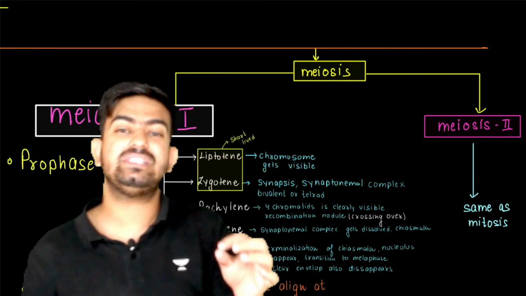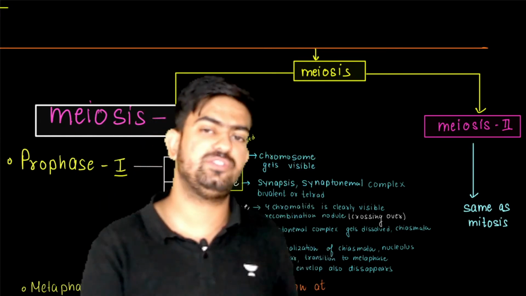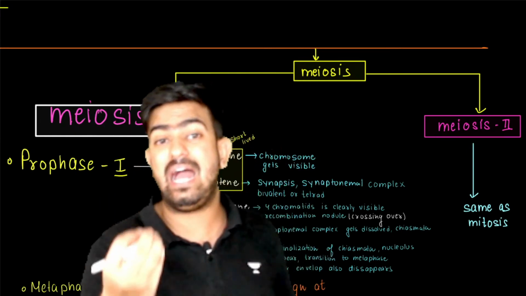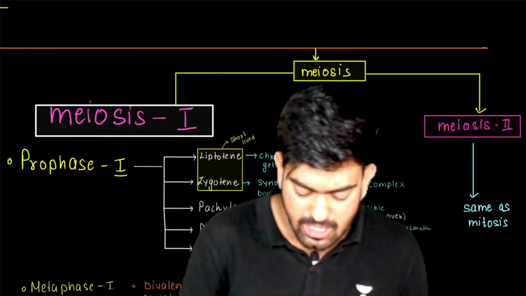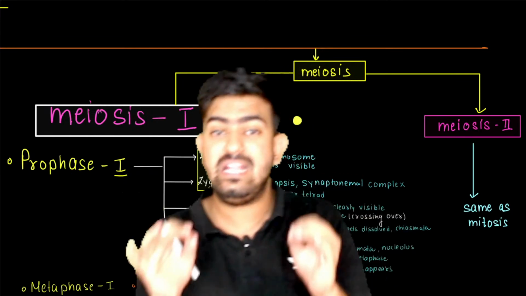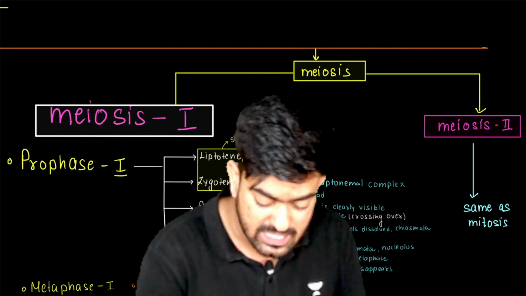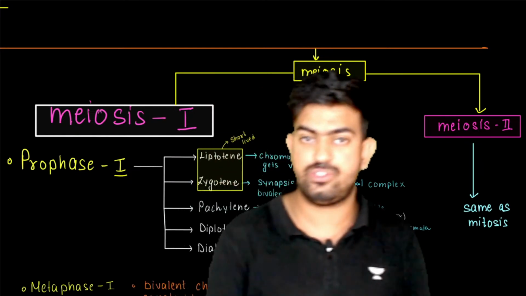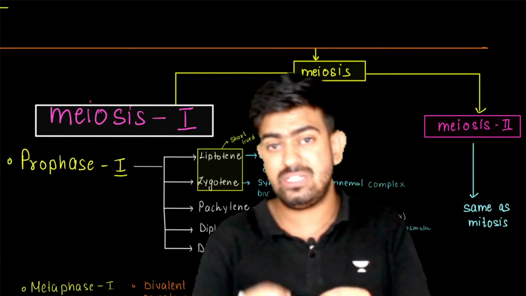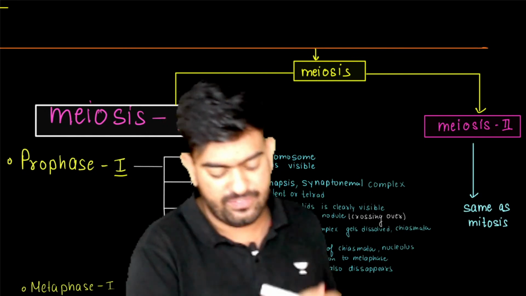Zygotene is the stage where synapsis takes place, where the synaptonemal complex is formed, where the bivalent is formed and the tetrad is formed. So what were these things? If you need a detailed discussion about this, we have discussed this in the previous class. Again, this session is meant for revision, so I am not going to discuss all those things in detail, but I am going to give you a very brief idea here.